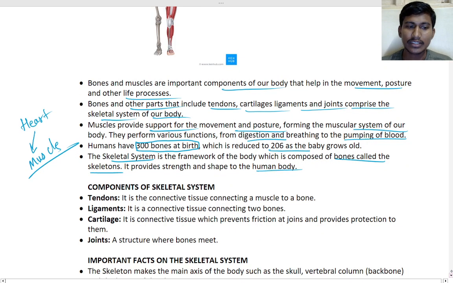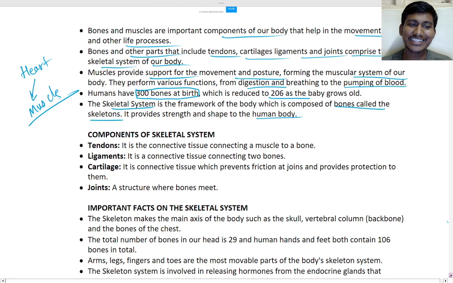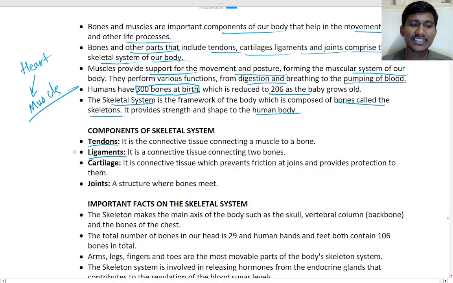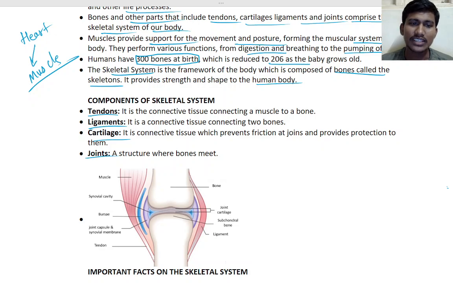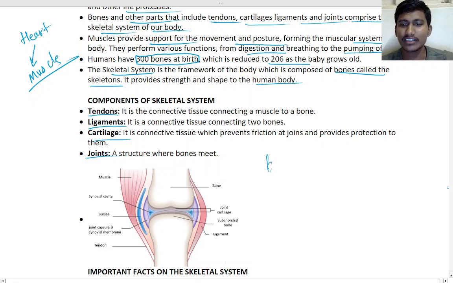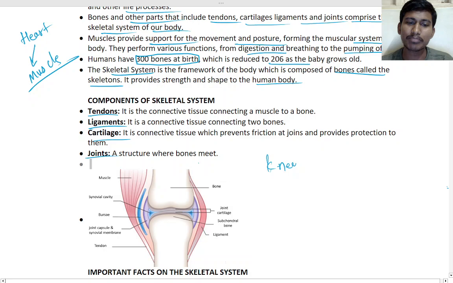The components of the skeletal system are tendons, ligaments, cartilage and joints. See here, this is the muscle. If you consider this as a knee joint, you have skin on the knee, and under the skin the muscle will be there. This is the upper bone, and this is the lower bone.